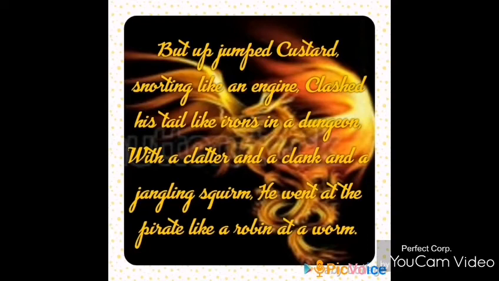Now students, if you notice the rhyme scheme: engine, dungeon, AA, squirm, worm, BB. And then there is a whole lot of simile in this stanza. The first line itself, Custard snorting like an engine, is a simile. Then his tail like ants in a dungeon, simile. The pirate like a robin at a worm, simile. So these all three are examples of simile. And then there is onomatopoeia, the sound effects of clatter, clang, jangling. These are all sound effects. So this is an example of onomatopoeia.